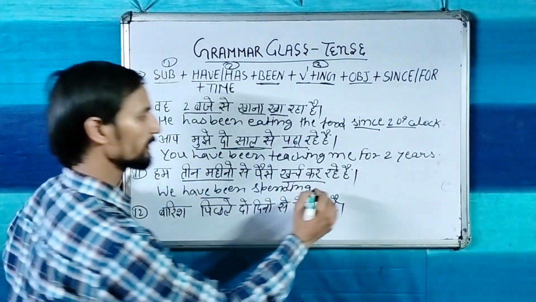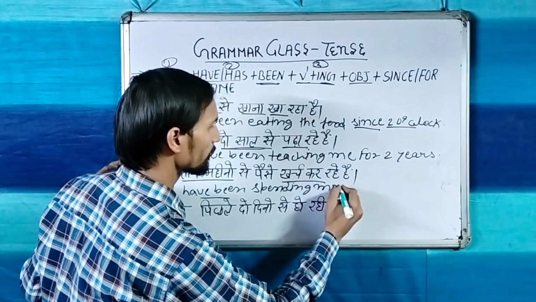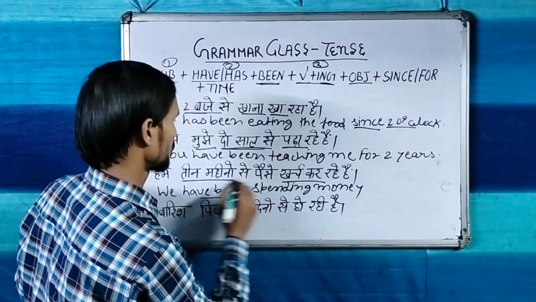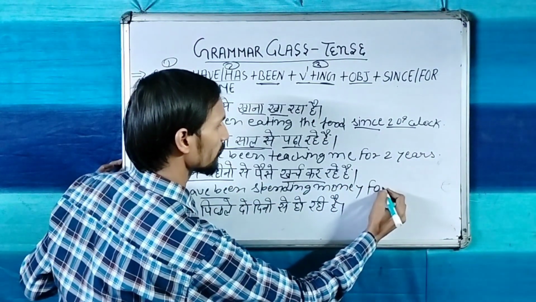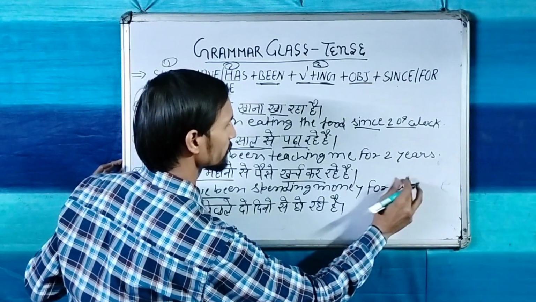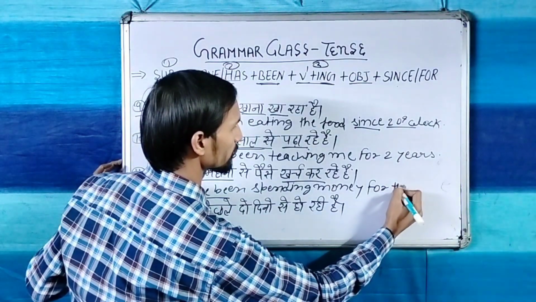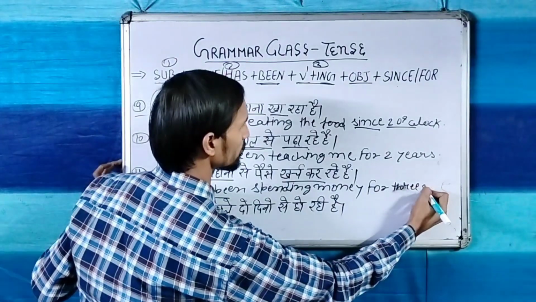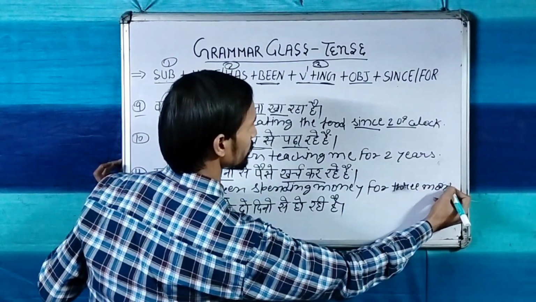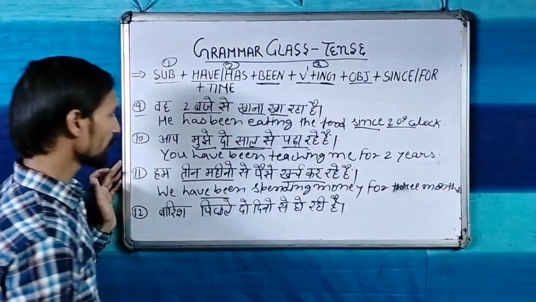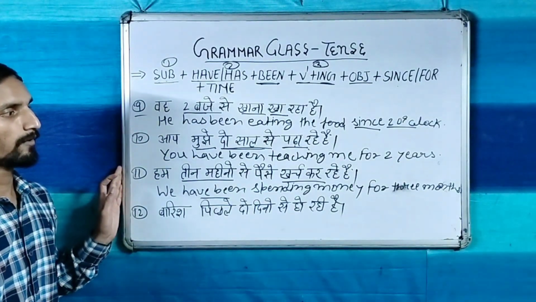We have been spending money for 3 months. We have been spending money for 3 months.